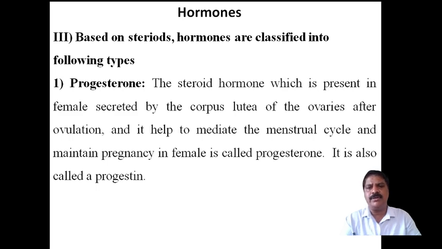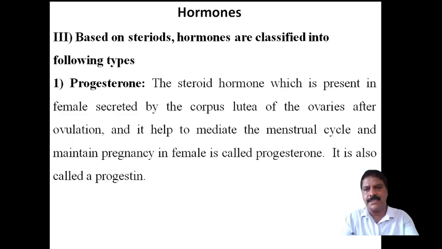One is called progesterone, and progesterone is a steroid hormone present in the female, secreted by the corpus luteum of the ovaries after ovulation, and it helps to mediate the menstrual cycle and maintain pregnancy in females. It is also called progestin.